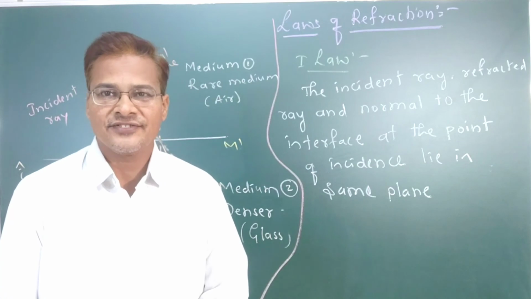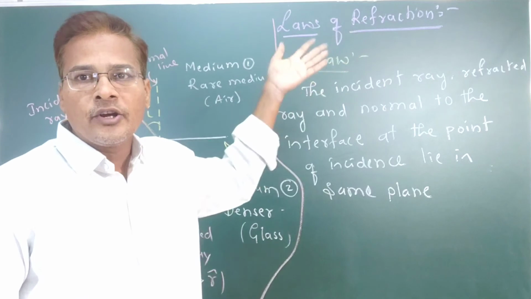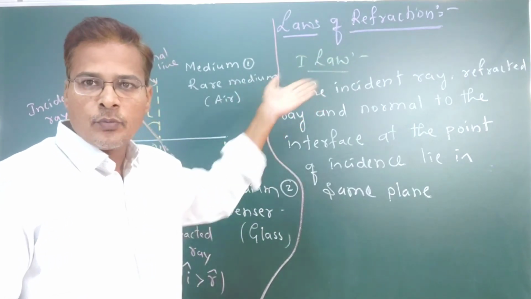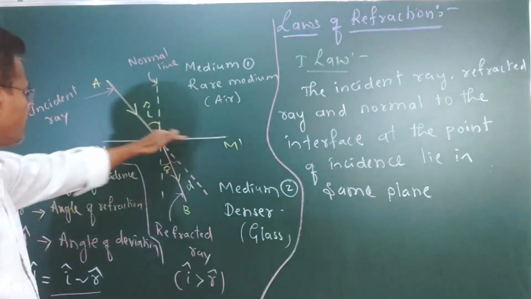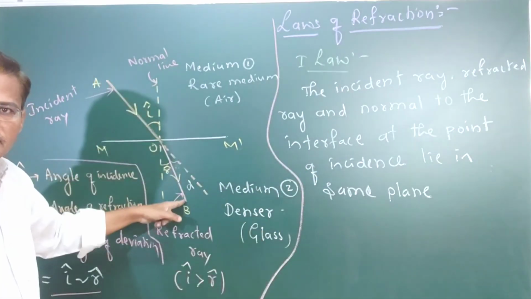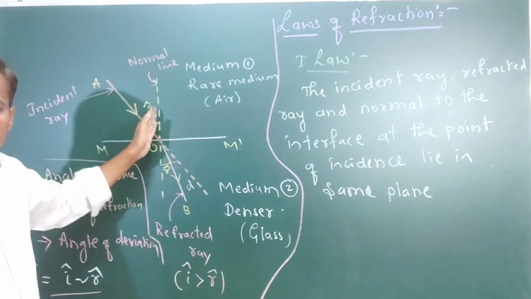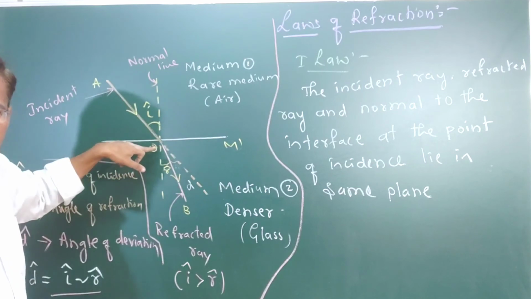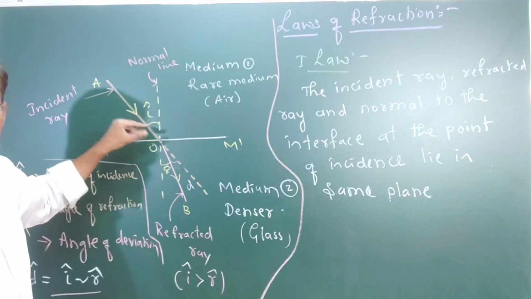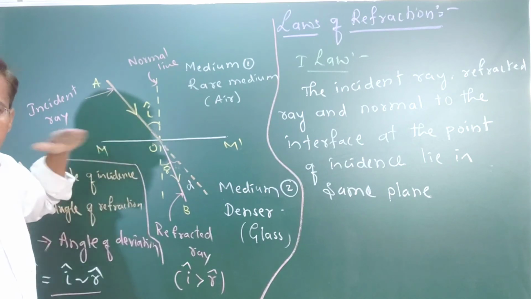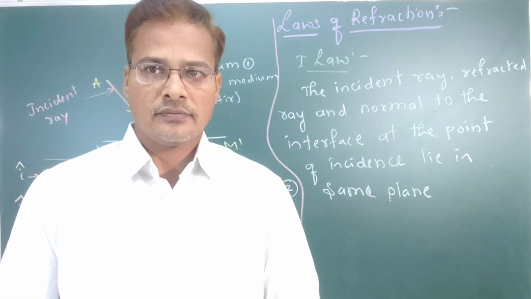So from the first law we understand that the incident ray, the refracted ray, and the normal to the interface at the point of incidence lie in the same plane. This is the incident ray, this is the refracted ray, and this is the normal line at the point where the incidence happens. They all lie in the same plane. That we are going to call the first law.